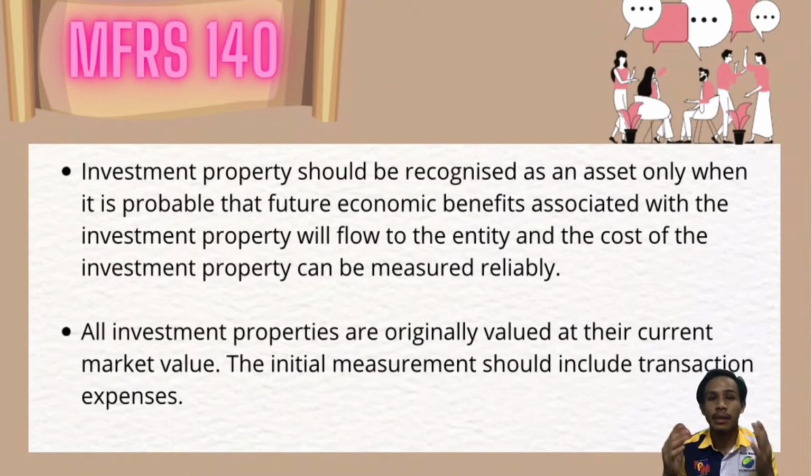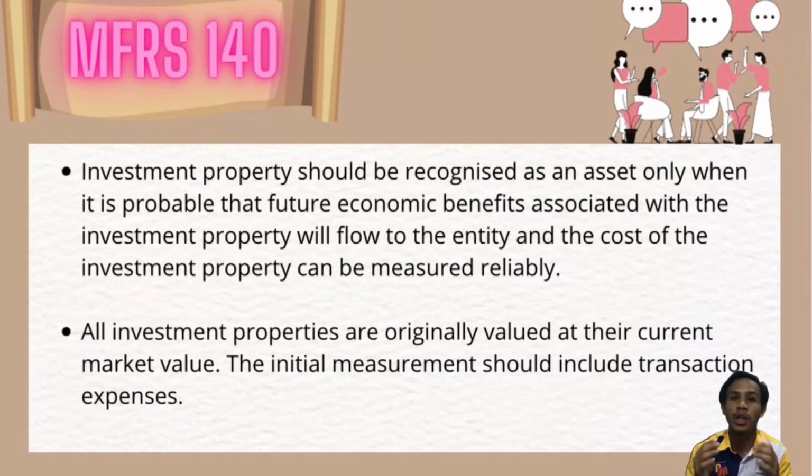Other than that, daily maintenance costs are not taken into account, and if the expenditure fits the recognition criteria, further costs for the replacement of sections of the property are recognized. The carrying amount of the substituted part is derecognized. All investment properties are originally valued at their current market value. The initial measurement should include transaction expenses. A purchased investment property's cost includes the purchase price as well as any directly attributable expenditure such as legal fees, property transfer taxes, and other transaction charges.